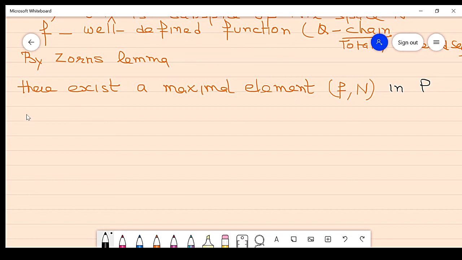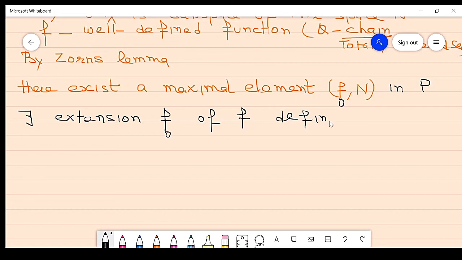So what we get is that there exists an extension F of F0 defined on N such that the norm of F is equal to the norm of F0.